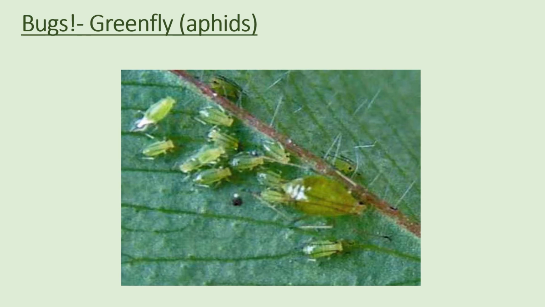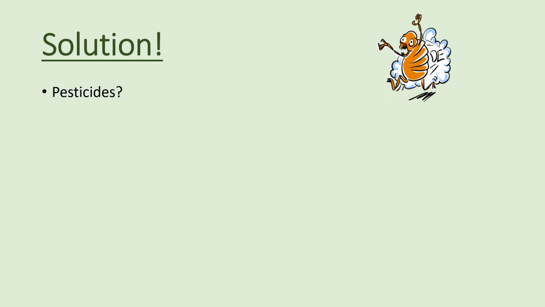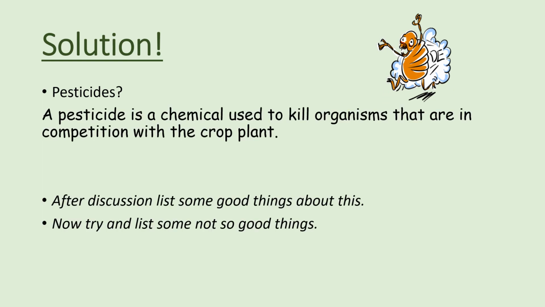So a solution to this would be to use a pesticide. So well done if you got that correct. A pesticide is a chemical used to kill organisms that are in competition with the crop plant. So pause the video and write down some good things about pesticides and try to list some bad things about pesticides before I go over the answers with you.